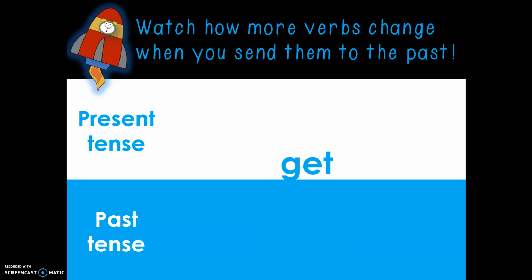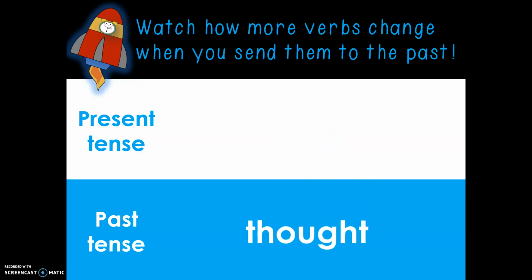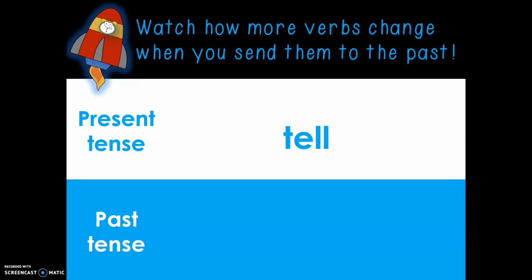Get, past tense, I got that toy. I give that toy to someone, and I gave that toy to someone. I find that toy, I found that toy. I think I know the answer, I thought of the answer. I tell some information to someone, and yesterday I told them some information.